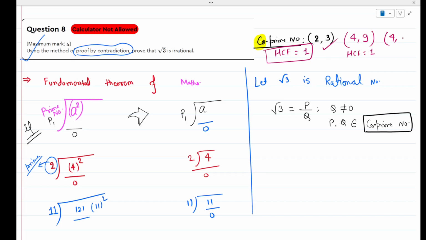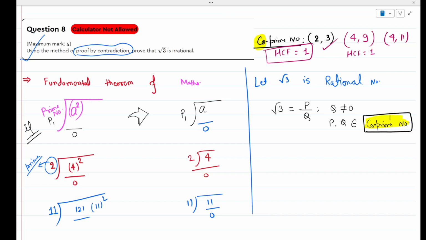And we can have obviously 4 comma 11. See, in this one we have one prime and one non-prime. In 2 and 3 both are prime. In 4 and 9 none of them are prime. In 4 and 11 one is prime, one is non-prime. So there is no condition that at least one number should be prime or non-prime. Any combination is okay. There is one and only one condition, that the common factor should be 1, and that is 1 only. In another way we can say the HCF will be 1. Any doubt?